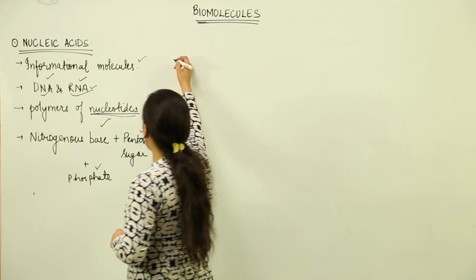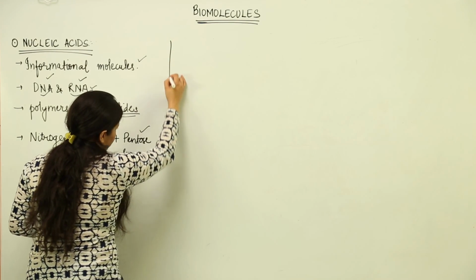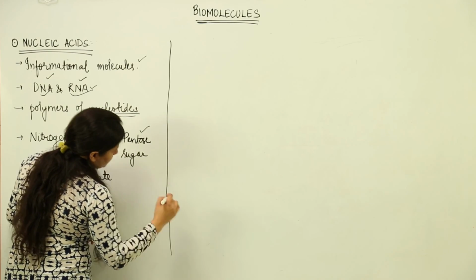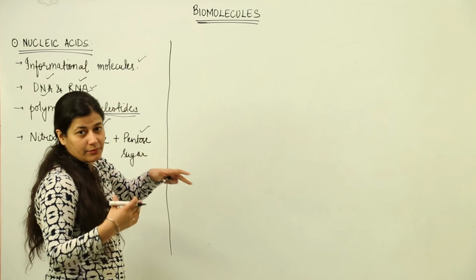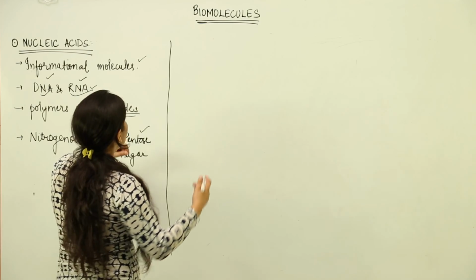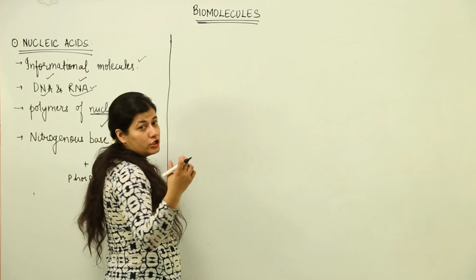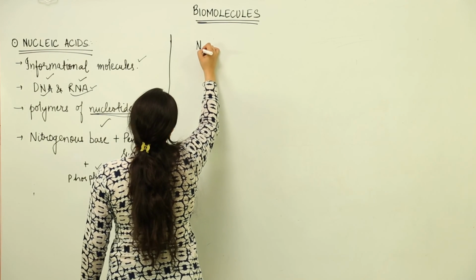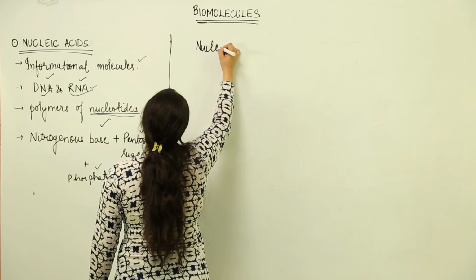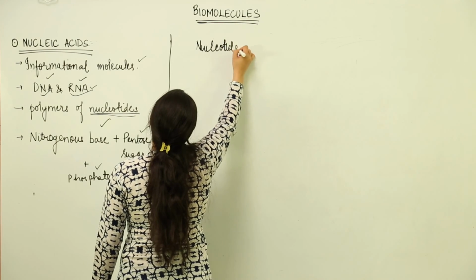Now when we understand these nucleic acids in a little bit more detail, so that we get to know their classification properly and the outline becomes a little bit more clear, we have that the nucleic acid would be a polymer of nucleotides. So let us see what a nucleotide is all about. This is something new that you come across.